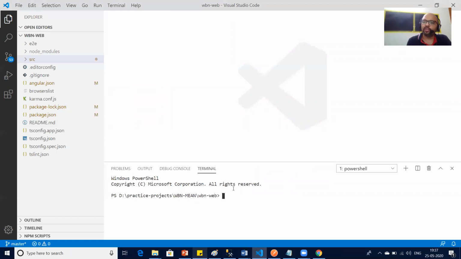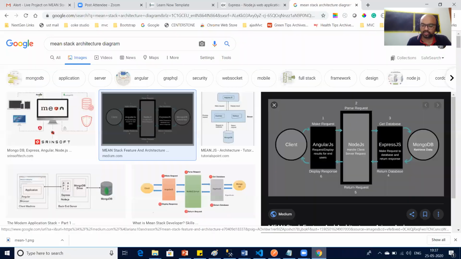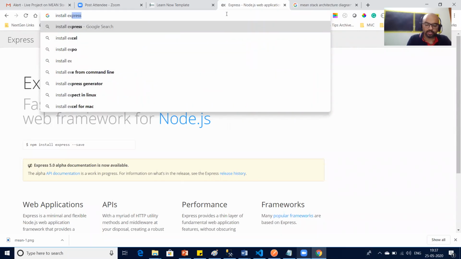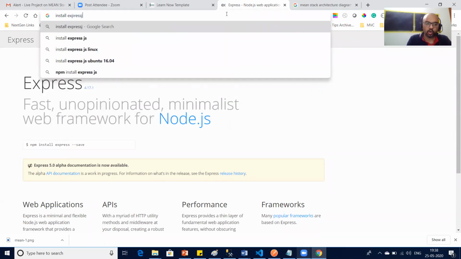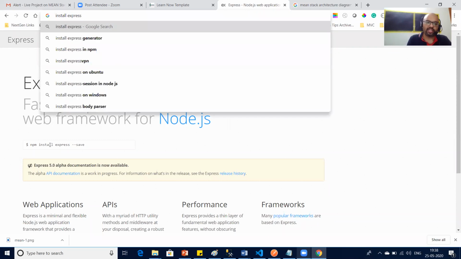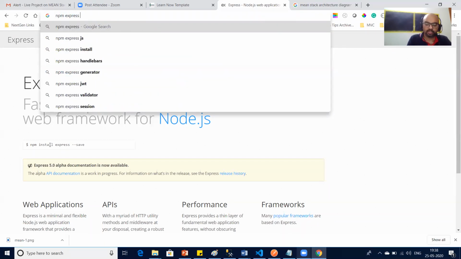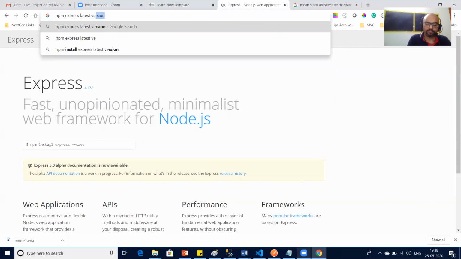Not all the versions of Express.js are good. Let me just first search and show you how to install Express.js. Although the command for installing Express.js is very simple. You can see over here, npm install express --save. That's it. It will install, but it will install the latest version of Express. So I wanted to check the latest version of Express, npm express latest version.